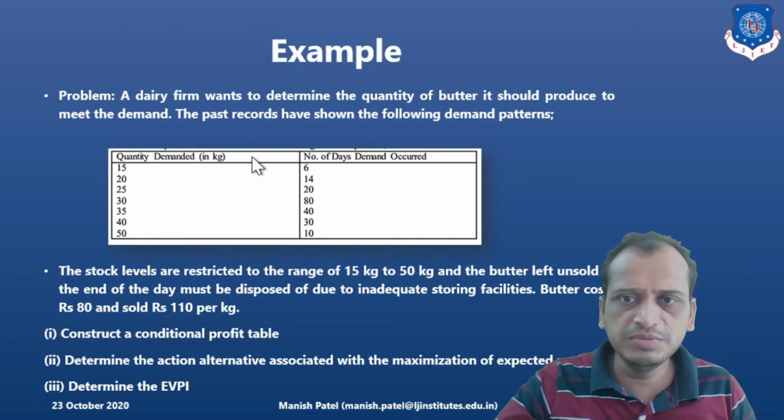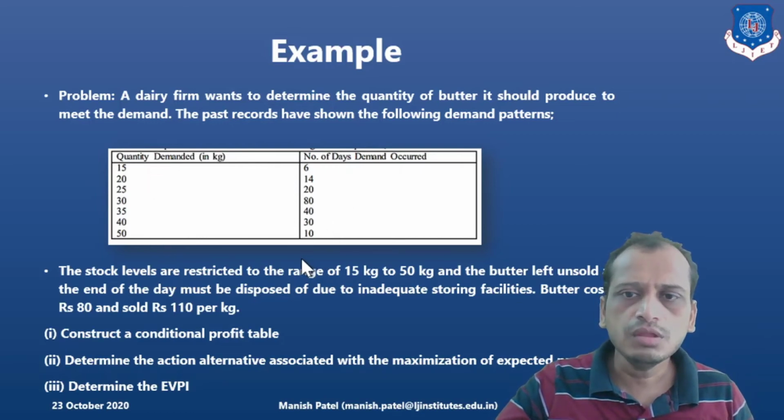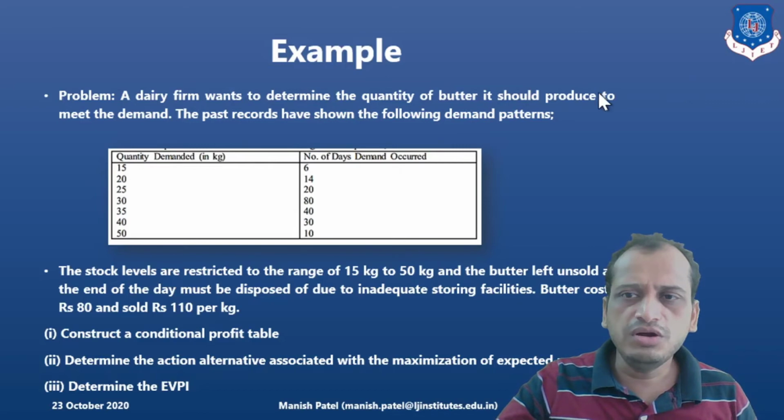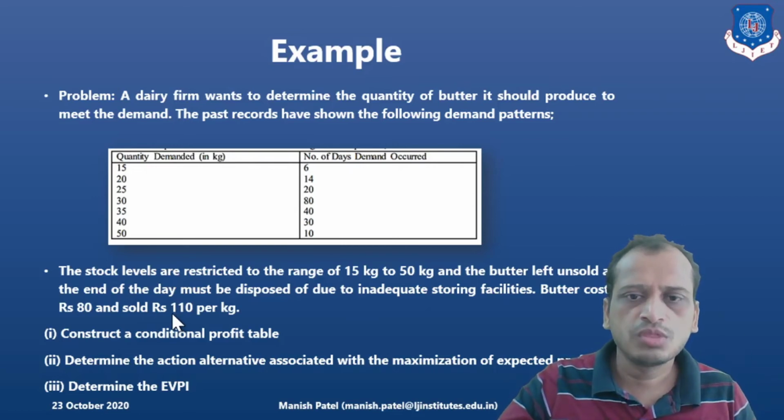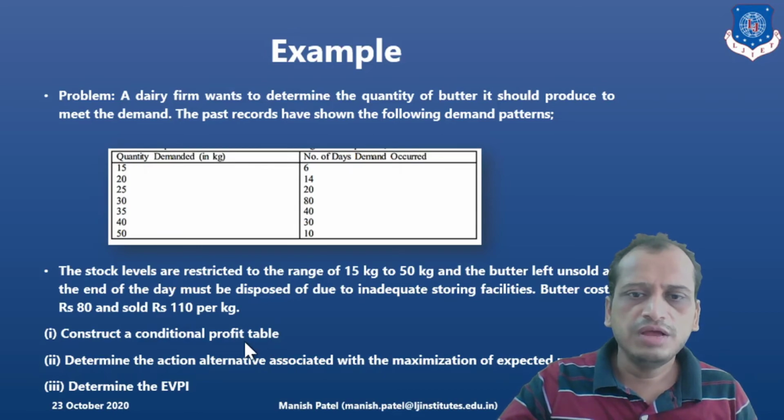Now here the problem is given: the demand is given and the quantity is given here, and the number of days of the demand is given, for a dairy farm. Now the company wants to determine the quantity of butter it should produce to meet the demand. The stock level is from 15 to 50 kg, and unsold has to be disposed of, so it is a loss for the company. The cost is 80 and selling price is 110, so obviously the profit is 30 rupees. You have to prepare the conditional profit and find out the EMV and then EVPI.